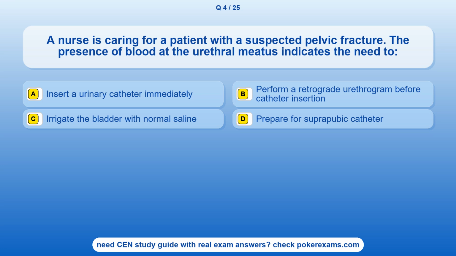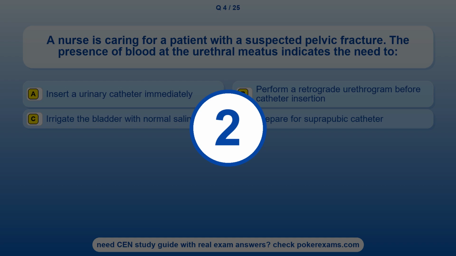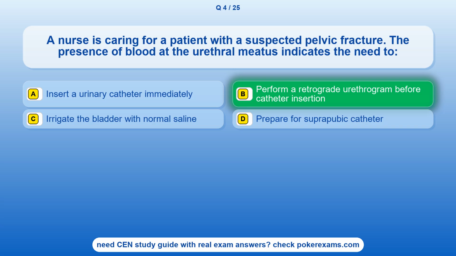Question 4. A nurse is caring for a patient with a suspected pelvic fracture. The presence of blood at the urethral meatus indicates the need to: Option A. Insert a urinary catheter immediately. Option B. Perform a retrograde urethrogram before catheter insertion. Option C. Irrigate the bladder with normal saline. Option D. Prepare for suprapubic catheter. The correct answer is option B. Perform a retrograde urethrogram before catheter insertion.